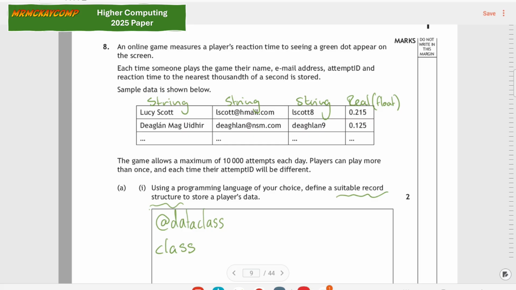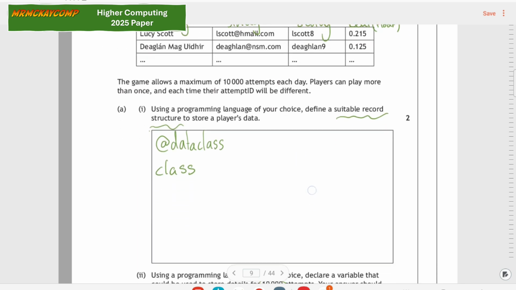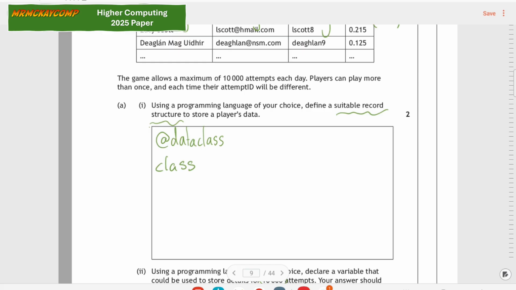I've already written on the data types. It's mostly strings, and then there's a real number at the end, which in Python I'm going to implement as a float. The game allows a maximum of 10,000 attempts a day, and they can play more than once, and each time the attempt ID will be different, which isn't directly relevant here for the first part of the question.